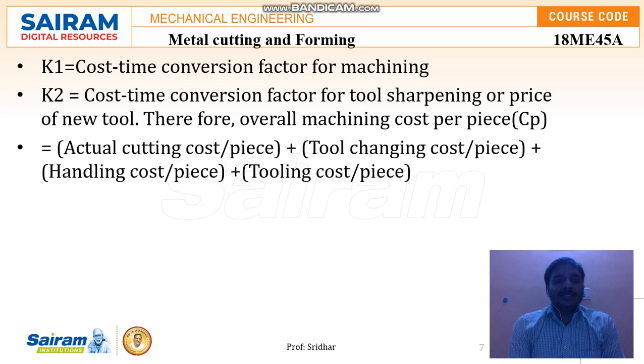So it is a conversion of how the time will be converted in the form of cost. That also will be included whenever we change the tool, including the tool change timings and replacing with a new tool. All the time we take for that will be converted in the form of cost, so even that cost will be included in the total cost per piece. So this gives an idea about the economics of the machining process, and how we can consider the cost for each piece.